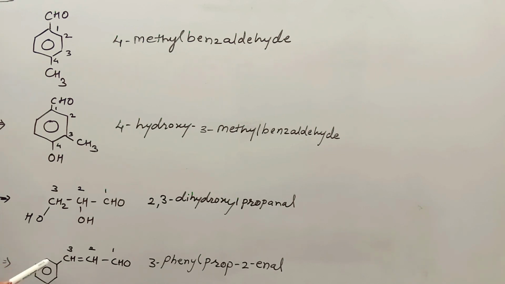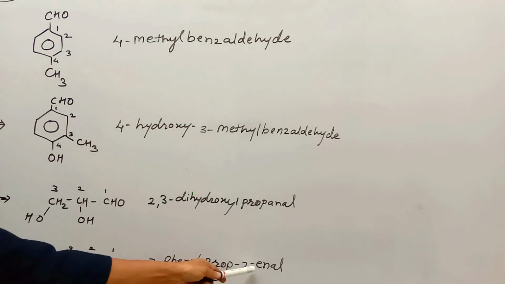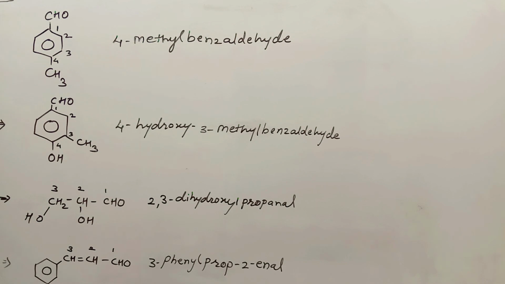So 3-phenyl prop, 3 carbons, so prop, at 2nd position double bond, so 2-en for the double bond, and an aldehydic group is there, that's why al. So the name of the compound is 3-phenyl prop-2-enal.